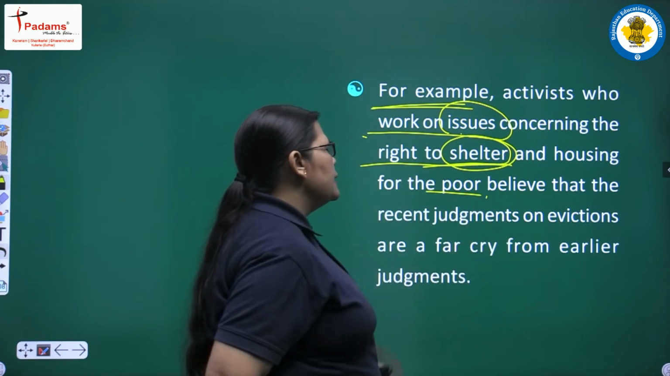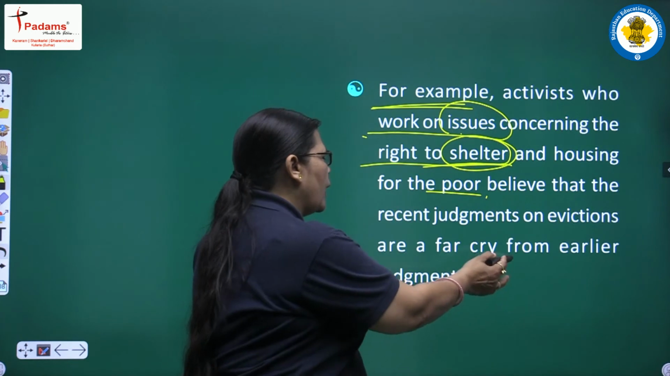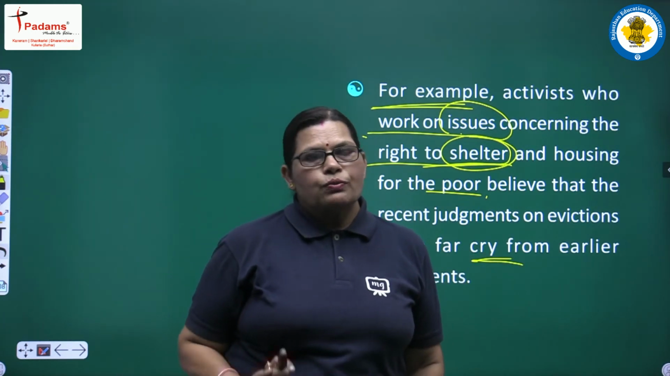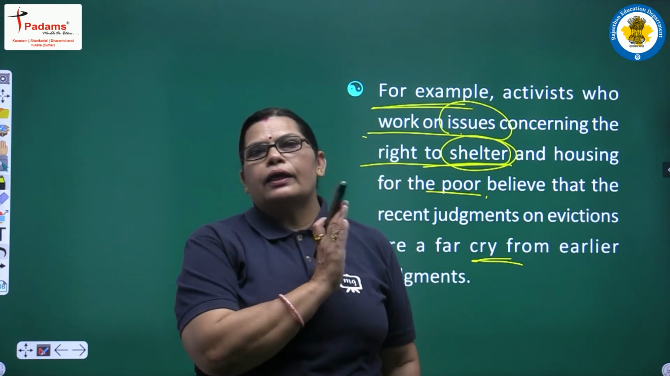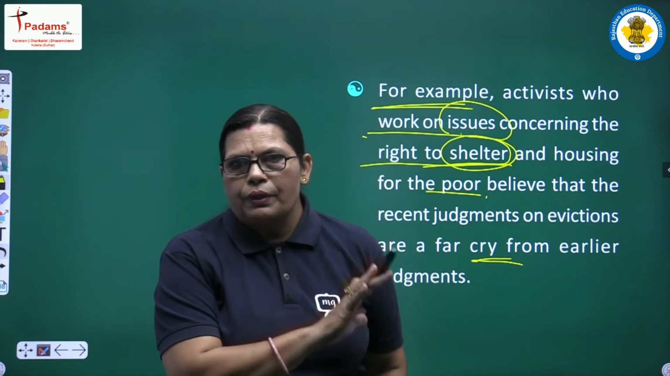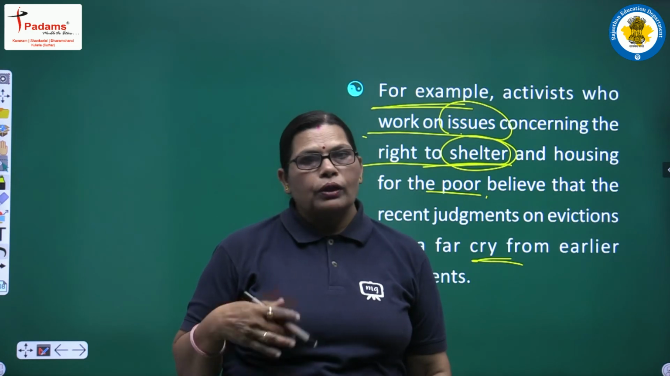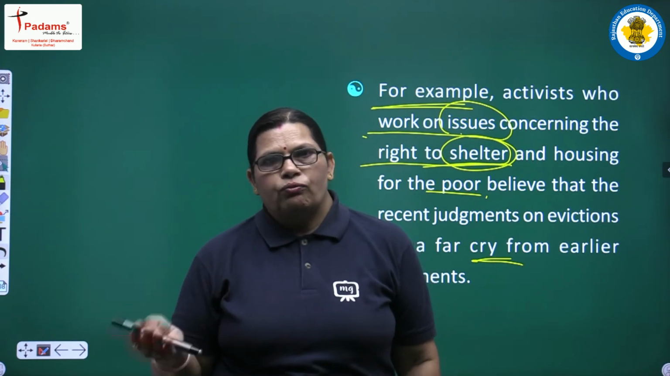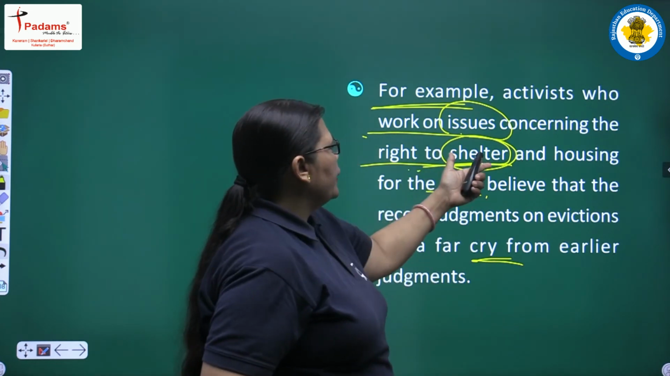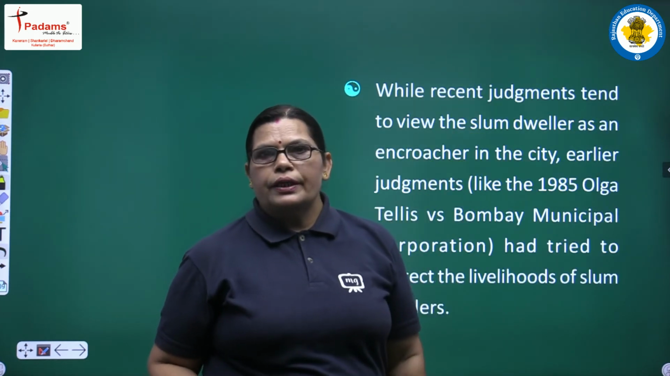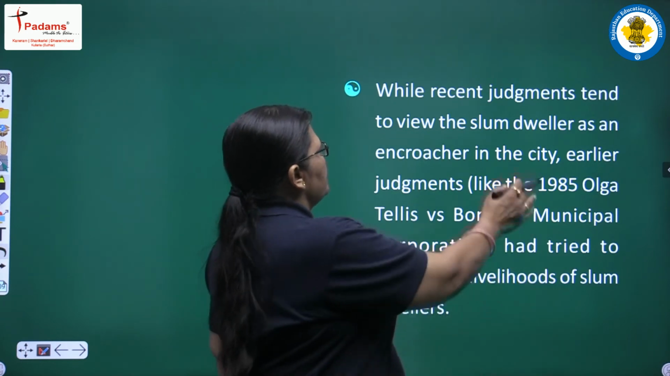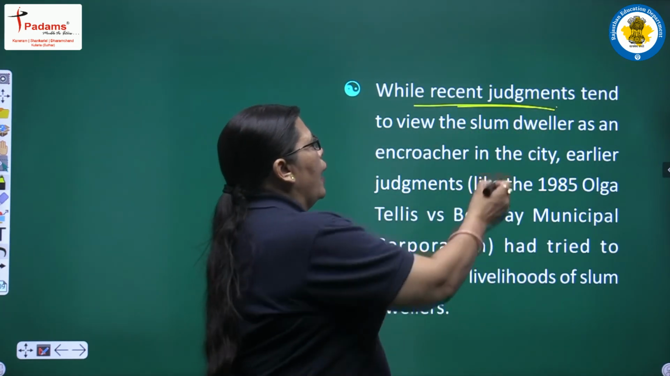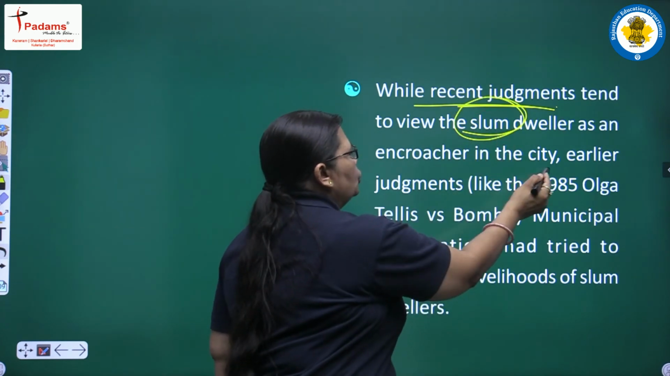They believe that the recent judgments on evictions are a far cry from earlier judgments. अभी तक हम जितनी situations देख रहे थे उससे much better जो governments हैं, जो judiciary systems हैं, they played an important role for the benefit of the poor people, as Article 21 provides food, as well as the right to shelter and housing facilities to the poor people. While recent judgments tend to view the slum dwellers as encroachers in the city.